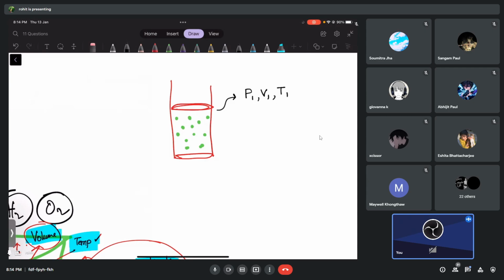But I can take this piston, apply force from outside, and the piston may appear here now. If the piston is here now, do we have the same volume or have we reduced the volume, guys? The volume has been reduced. What do you think is going to be affected? Is it going to affect the pressure or not?